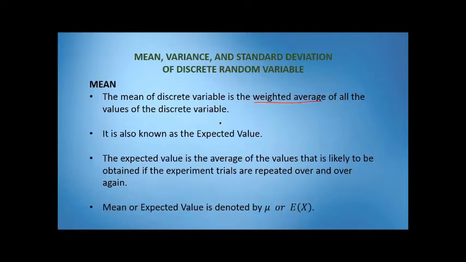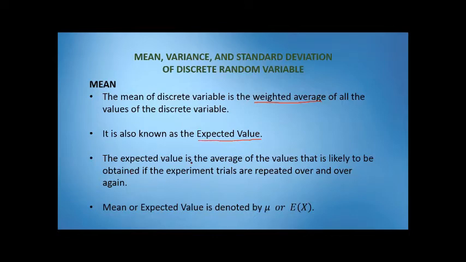Okay? Pero hindi basta-basta i-add, then i-divide sa kung ilan man sila. So this is accompanied with probability. Okay? So it is also known as expected value. So ibig sabihin, ang mean at expected value ay isa lang for discrete random variable. Okay?